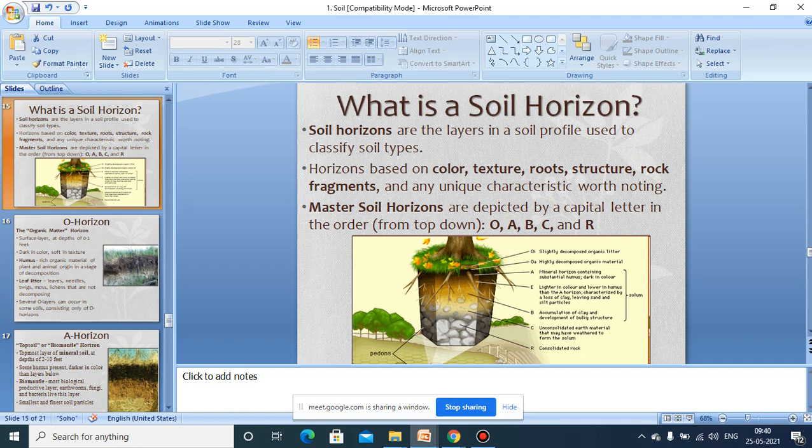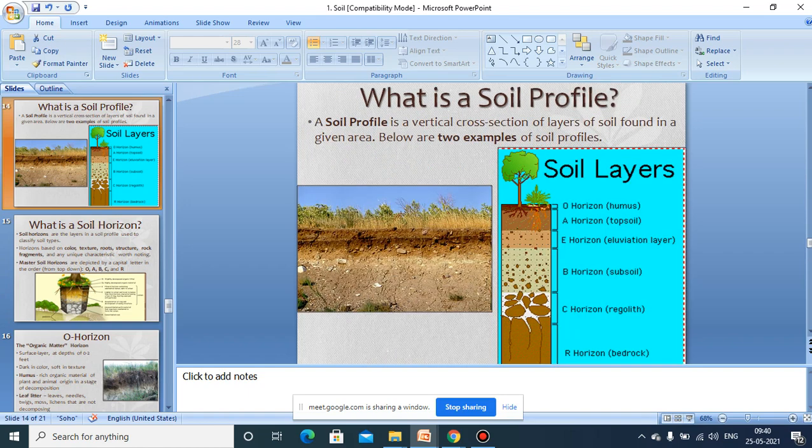So basically, we can observe that the soil profile can be distinguished into different horizons, that is, soil layers. They are broadly classified as O horizon, A horizon, B horizon, C horizon, and R horizon. That is how the distinction can be observed: the O horizon is the uppermost, followed by A horizon, B horizon, C horizon, and R horizon.